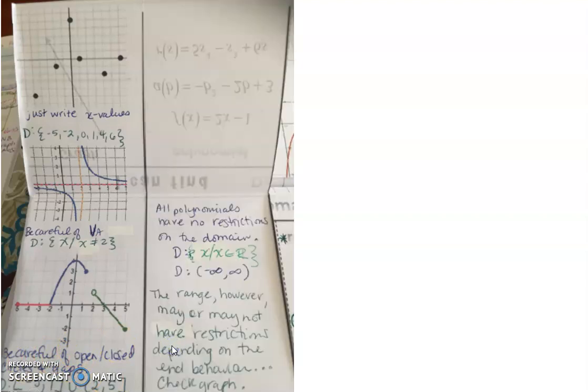When you open up the second tab, this is going to be for polynomials. There's some examples for polynomials on the front page of this tab. It says that all polynomials have no restrictions on their domain, which means that the values are going to be all real numbers. You can plug in any numbers that you want. So the first example on the other page was 2x minus 1. You can take any number, multiply it by 2, subtract by 1, and then you would still get a value for that. So that would be an example of a linear function when you graph it. So the domain has absolutely no restrictions.